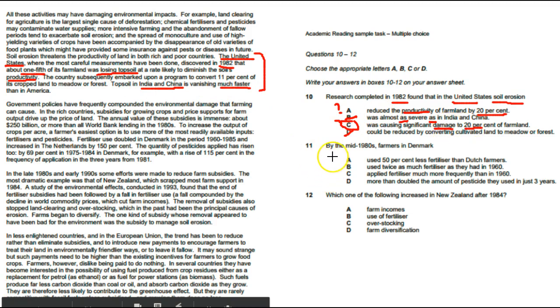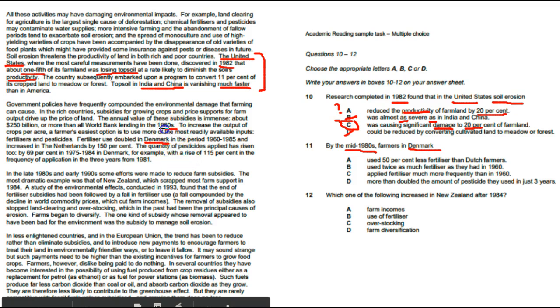For question 11, I have by the mid-1980s, and notice the word mid and not 1980s alone. By the mid-1980s, which means the middle of the 1980s, farmers in Denmark. So I have keywords, I have Denmark and I have mid-80s. So we have Denmark. Quickly I'm going to look for that word, and it's here, Denmark.